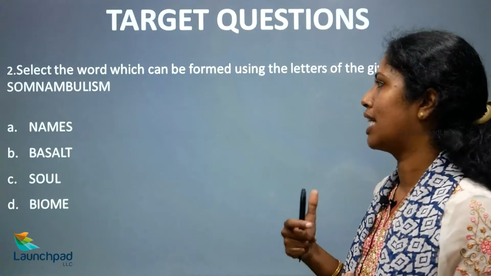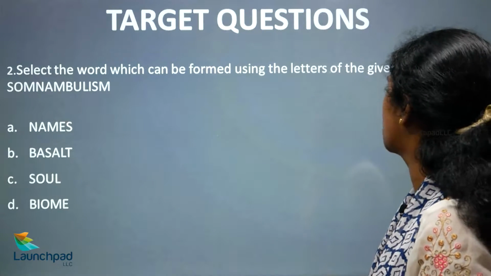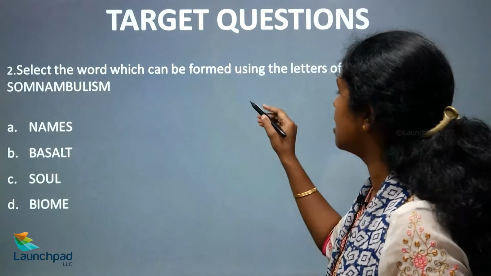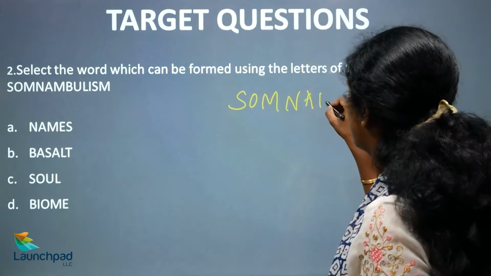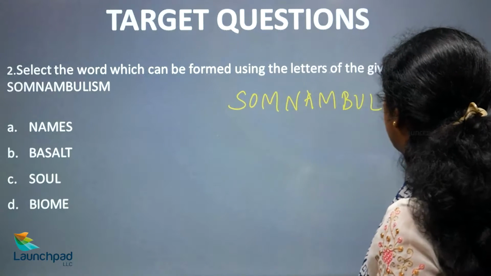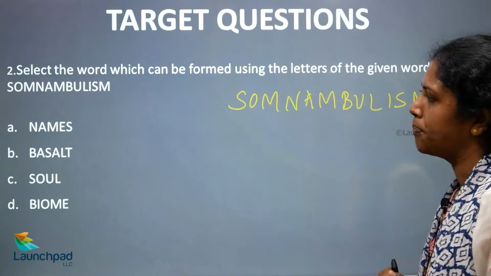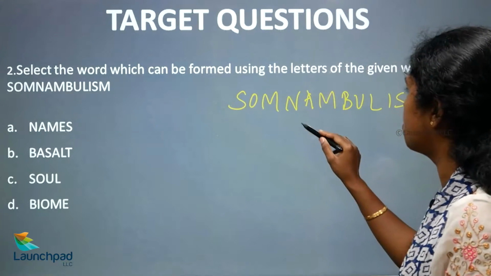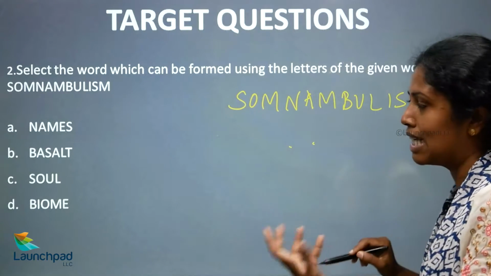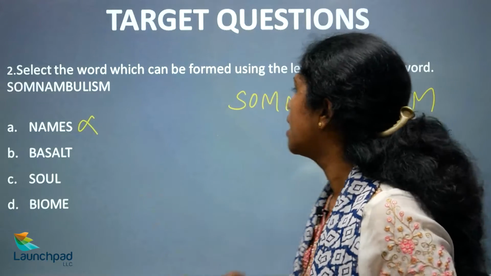Select the word which can be formed using the letters of the given word: somnambulism. Which can be formed? See if names can be formed: N, A, M, E is missing, so this cannot be formed.